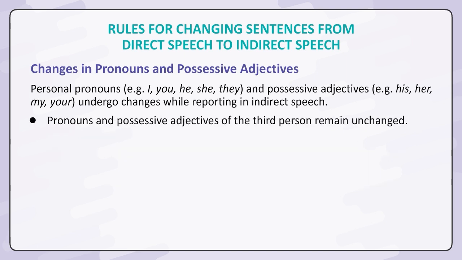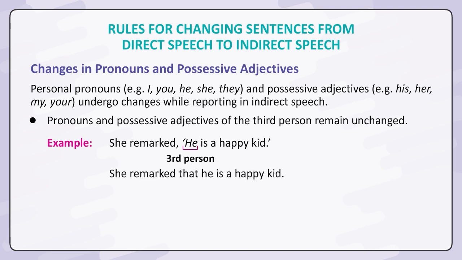Pronouns and possessive adjectives of the third person remain unchanged. Example: she remarked, "He, third person, is a happy kid." She remarked that he is a happy kid.